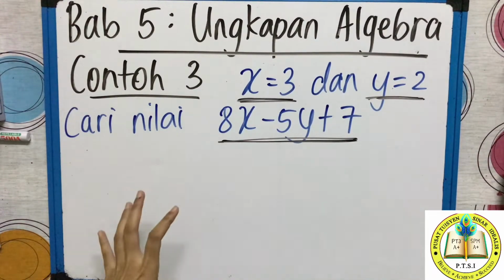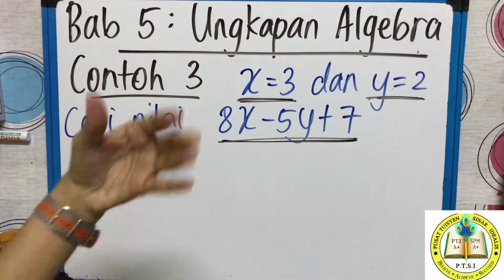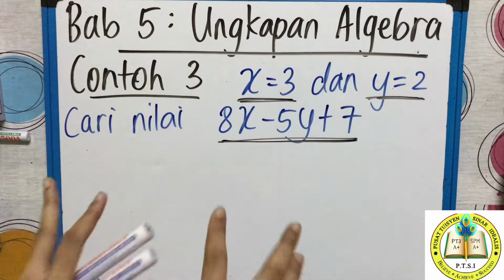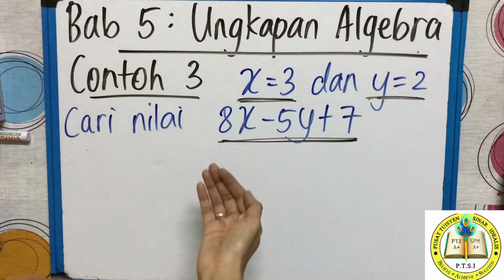Okay, before teacher go to this, make sure class you know this very well. Dalam topik ungkapan algebra, okay, apa yang kamu belajar? What you studied in this topic ungkapan algebra? You will learn a lot about letters. Example, you will learn about X, you learn about Y. Like before this you just studied numbers, right? 4 plus 2 is 6. But from this chapter 5 onwards, you will learn a lot of letters, especially this X, Y like that.